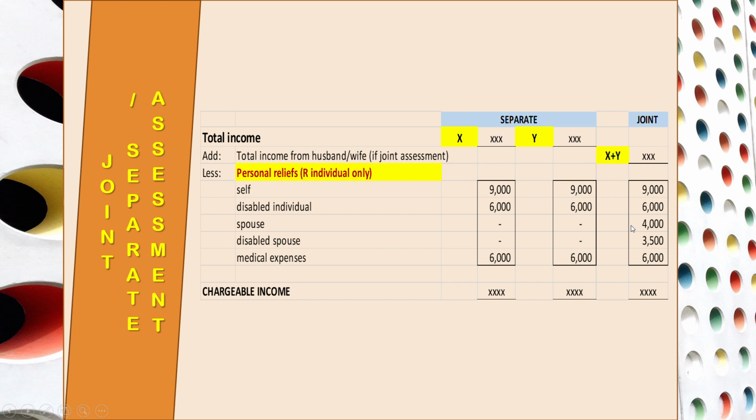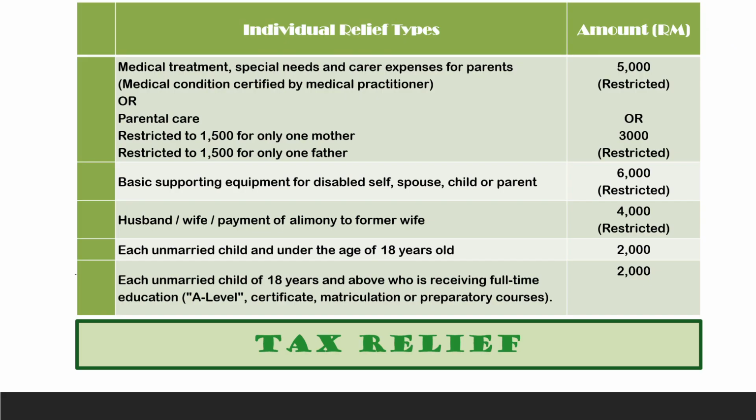For the separate assessment, each one will get the respective relief that they can claim. If you go for joint assessment, for instance medical expenses here, 6,000 can be claimed by each taxpayer, husband or wife. However, for joint assessment you can only claim 6,000. So it's a good practice, if you do tax planning, to do your tax computation on your own first, then see whether that year you better go for separate assessment or joint assessment.